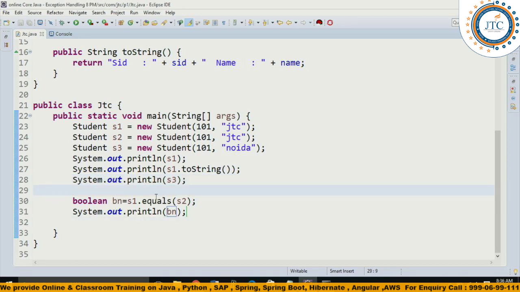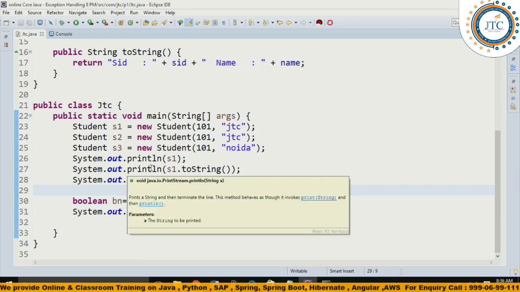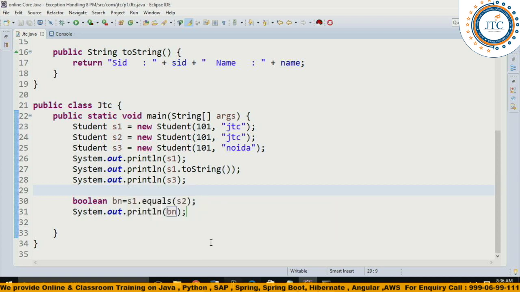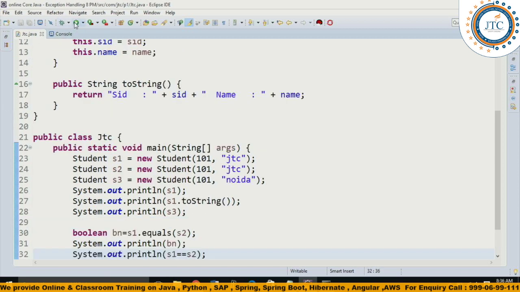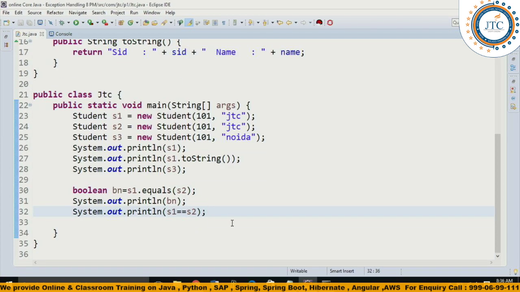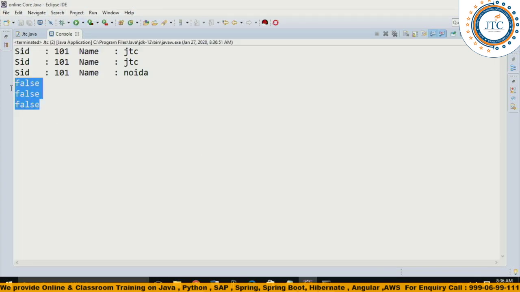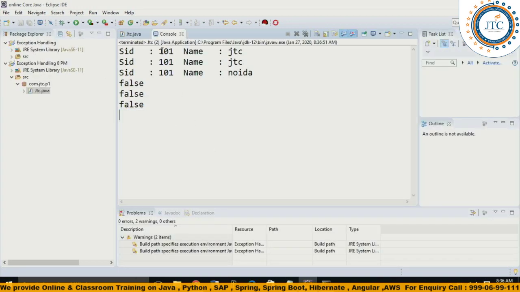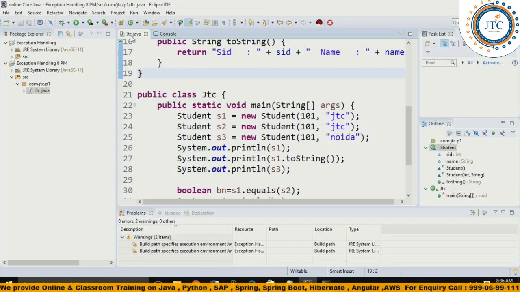In the Object class, the equals method has been implemented to compare two objects on the basis of their reference. If you write s1 equals s2 here, this is also going to give false. And if I write s1 equals s3, then also it is going to give false. So this is comparing on the basis of reference. No two objects are going to have the same reference.